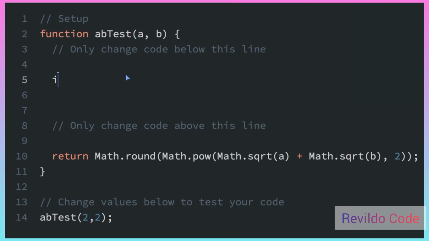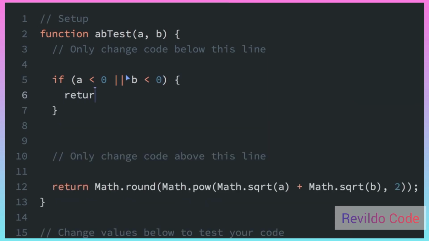So let's do that. We're going to set an if statement. If A is less than 0, or that's two pipes, B is less than 0, then we're going to return undefined.